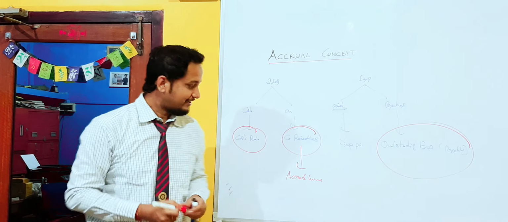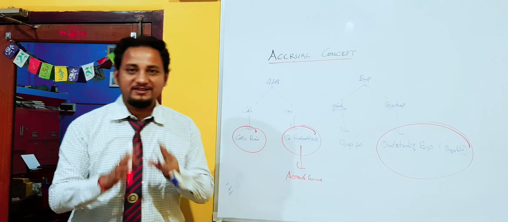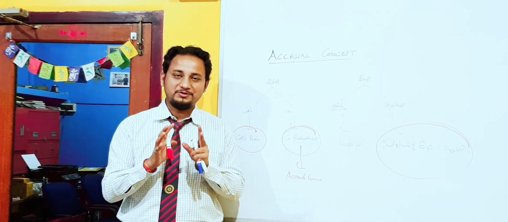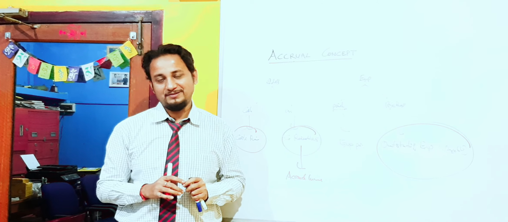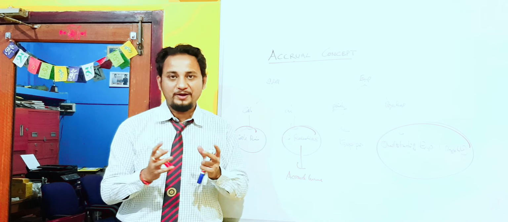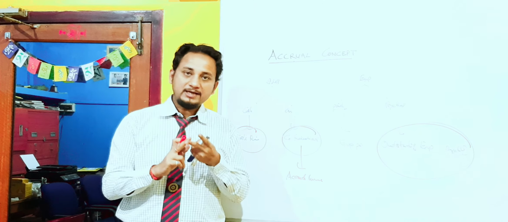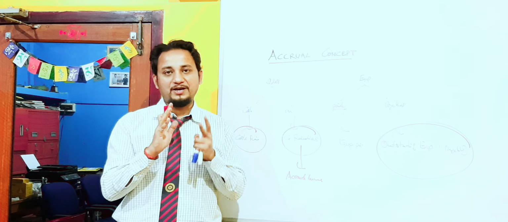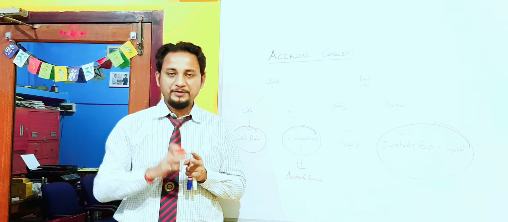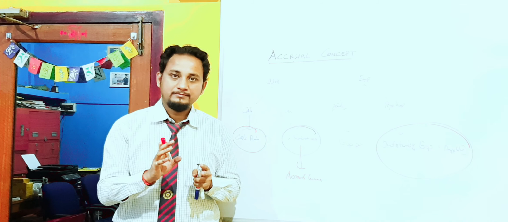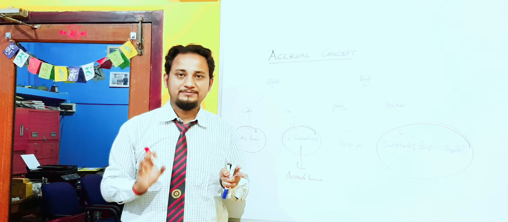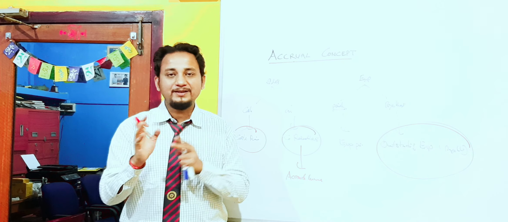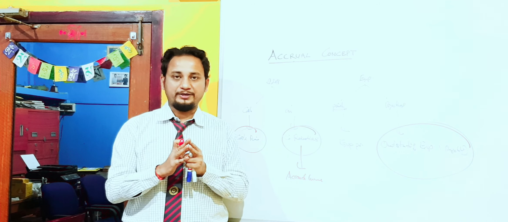So it is said that the cash basis of accounting does not show the true financial position or true financial results. Only the accrual concept of accounting shows the true financial results of the business. You know why? Because the credit transaction is a very important part of the accounts. We can't expect that all the transactions taking place in the business will take place in terms of cash. So cash transactions as well as credit transactions, both are very important.